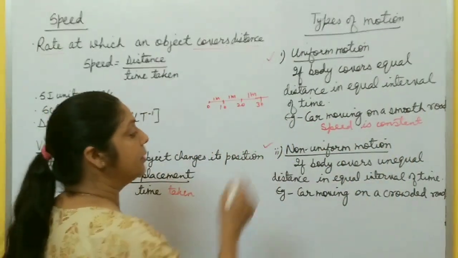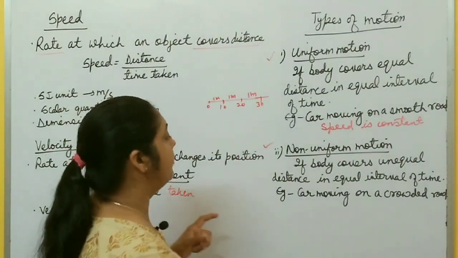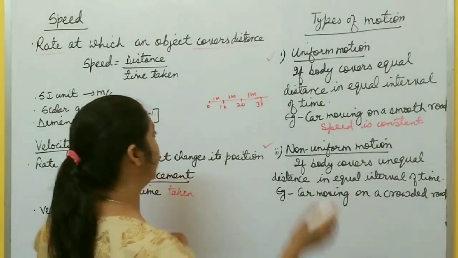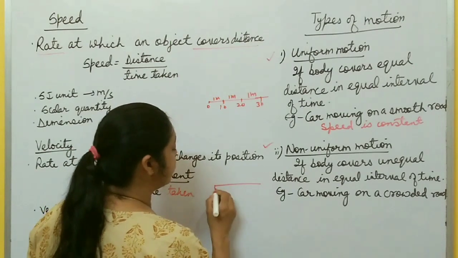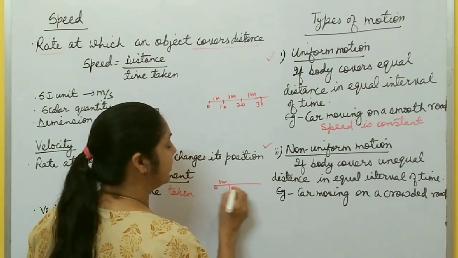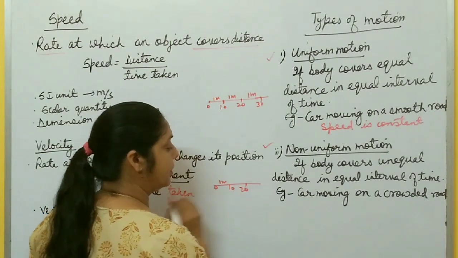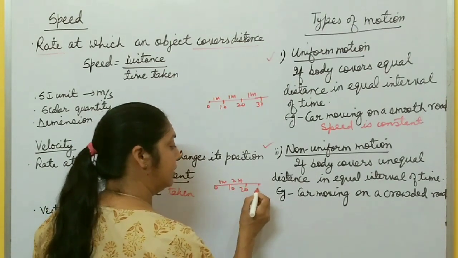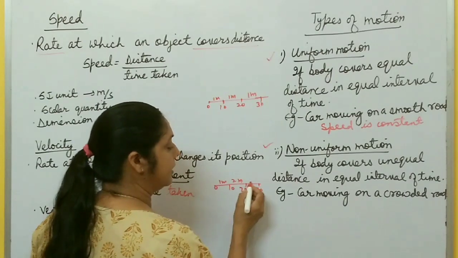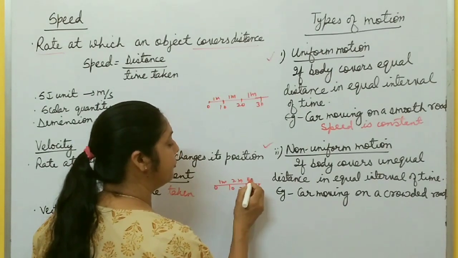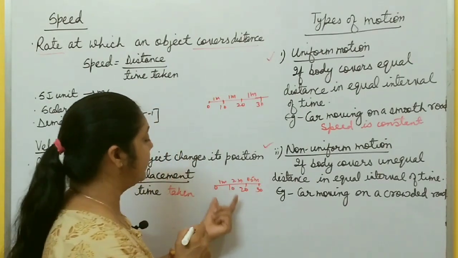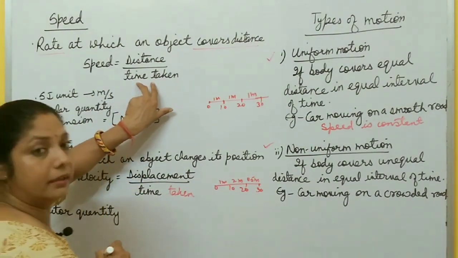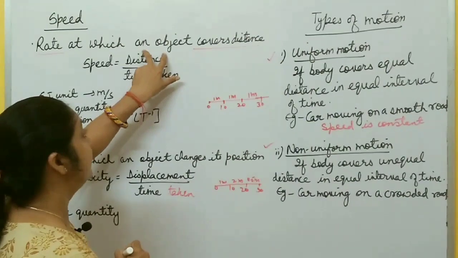Now come to non-uniform motion. If an object or body covers unequal distance in equal intervals of time. In the first 10 seconds it covers 1 meter. Then in the next 10 seconds, up to 20 seconds, it covers 2 meters. Then again in 10 seconds, it covers suppose 0.5 meter. It means it covers unequal distance in equal intervals of time. So at different time intervals, its speed is different.